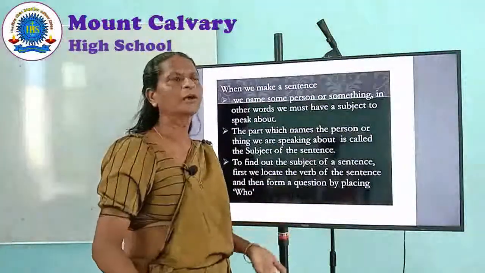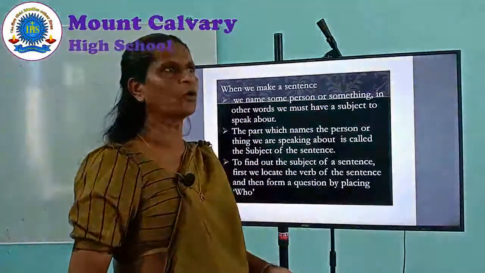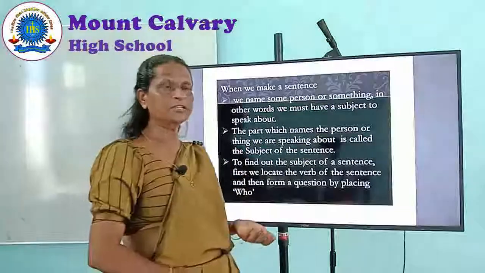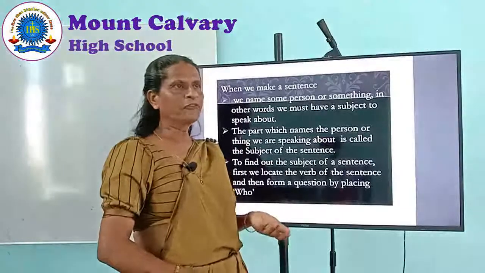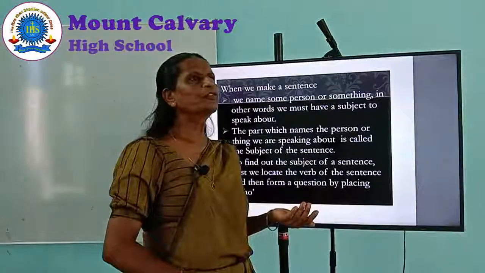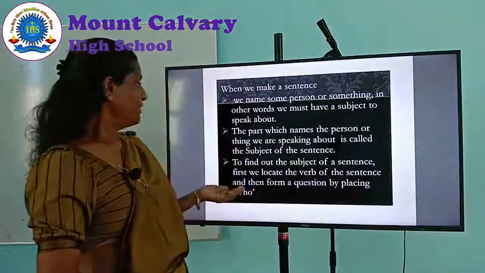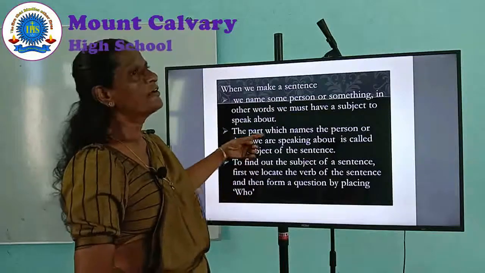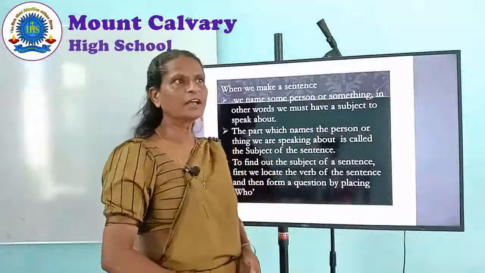And in order to find out the subject, we can put the question word who before the verb. If we answer the question who, then we can find out the subject.